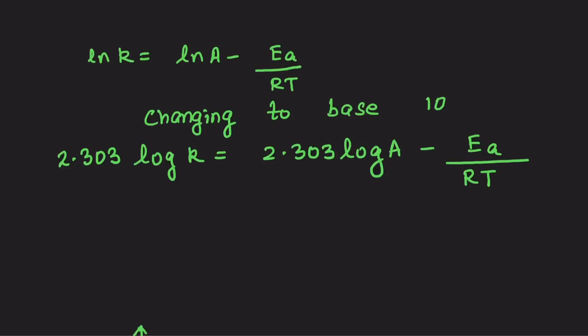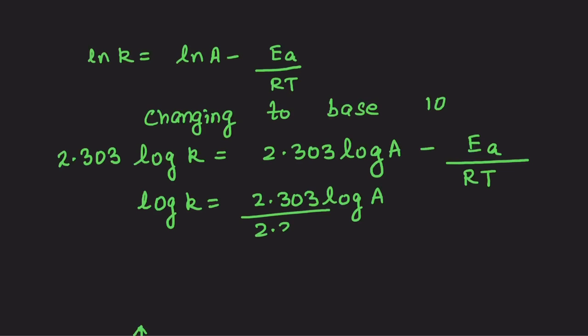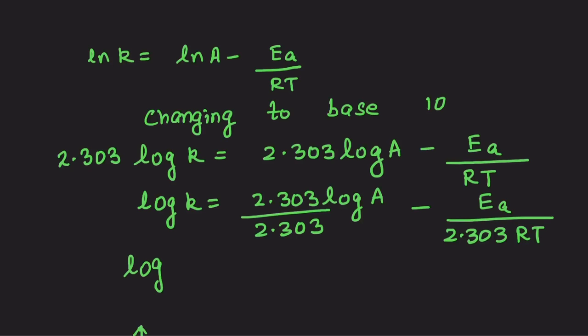Now again, log of k is equal to, I'm going to carry this 2.303 to the right hand side. So 2.303 log of A divided by 2.303, that means each of these terms will get divided by 2.303. So what do we get over here?